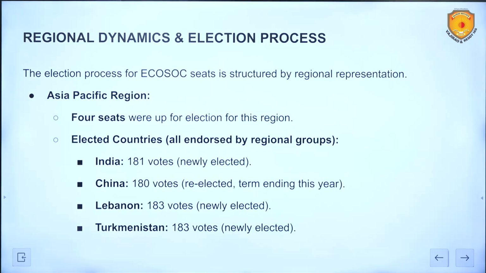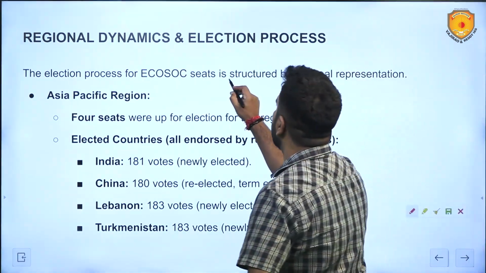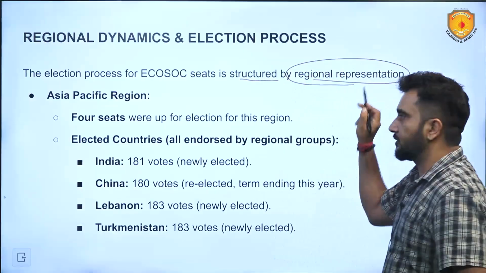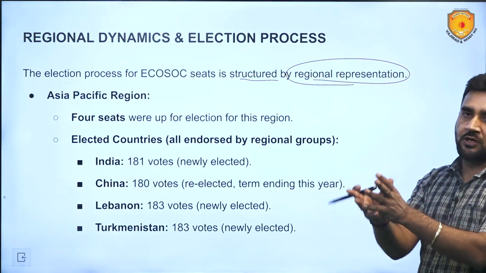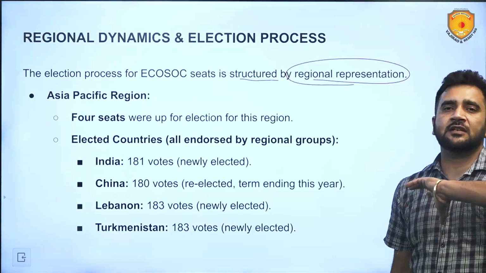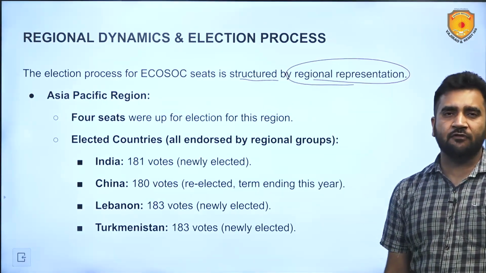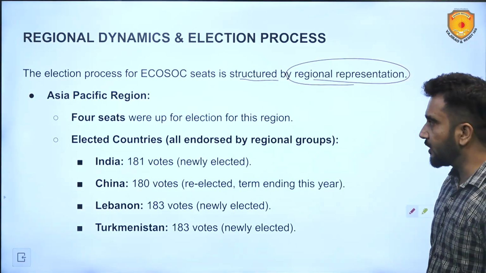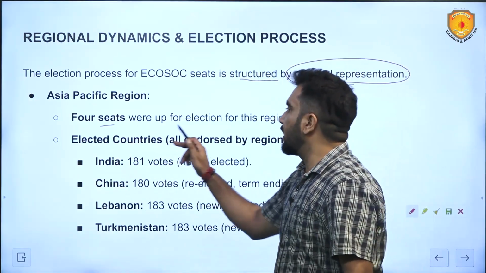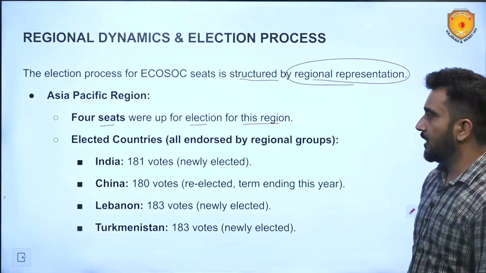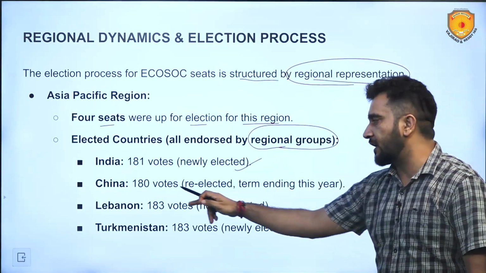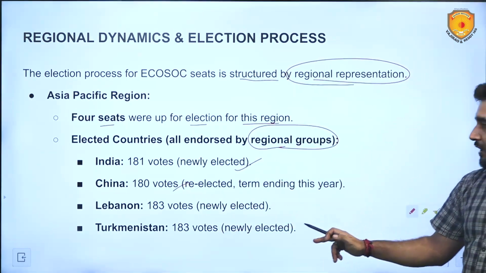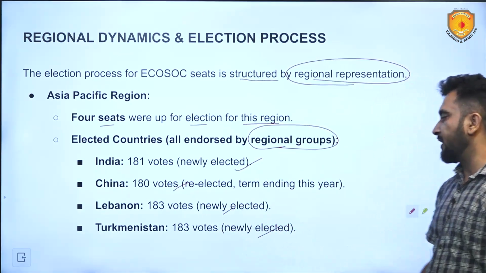Now, regional dynamics and election process. Election process for ECOSOC seats is structured by regional representation. Like the Asia Pacific region, there have to be members from this region. Likewise, there is equitable representation from every region in the ECOSOC. 4 seats were up for election for this region. Elected countries were all endorsed by regional groups. India 181 votes, China 180 votes, Lebanon 183 votes, Turkmenistan 183 votes.